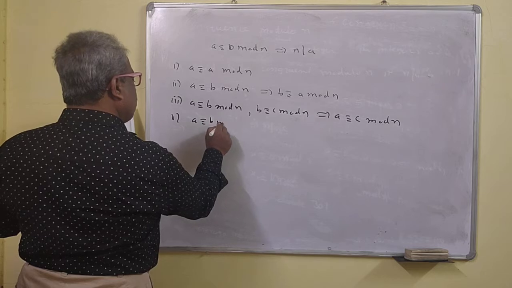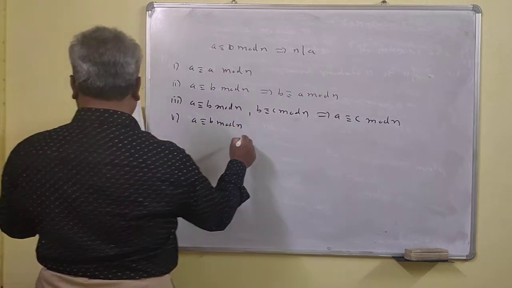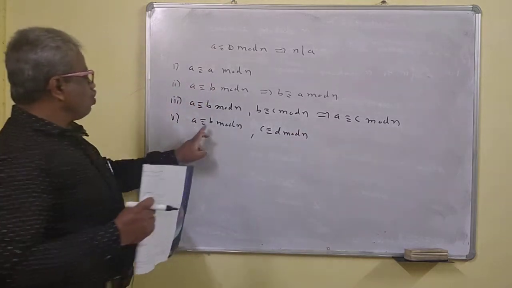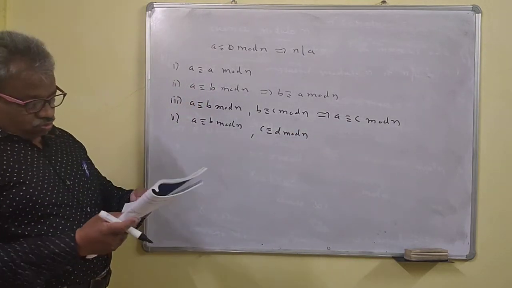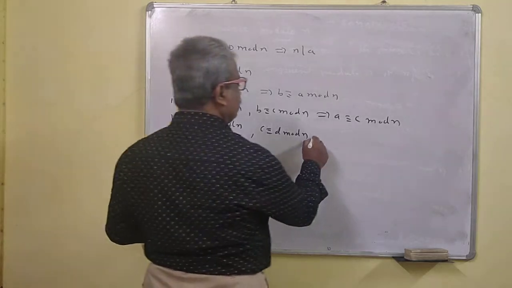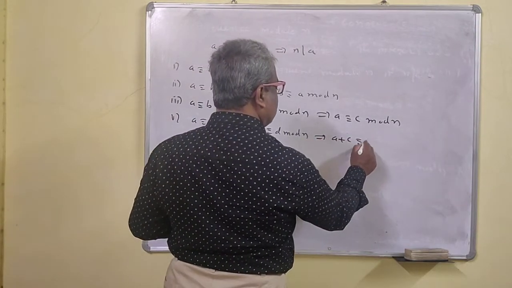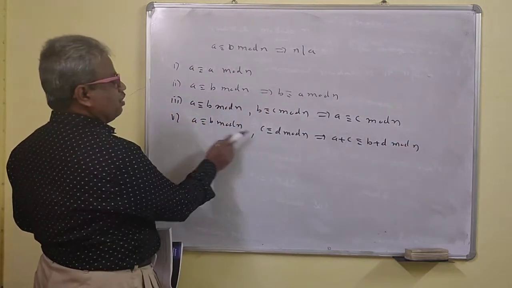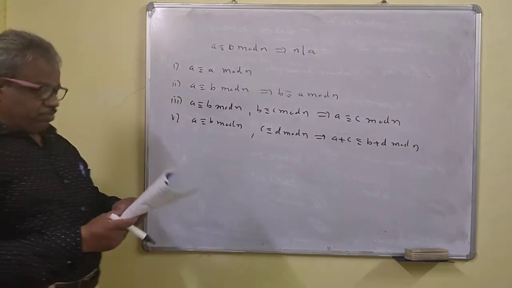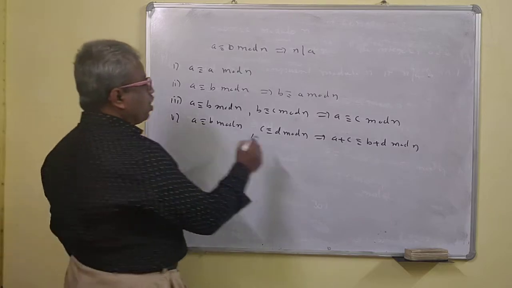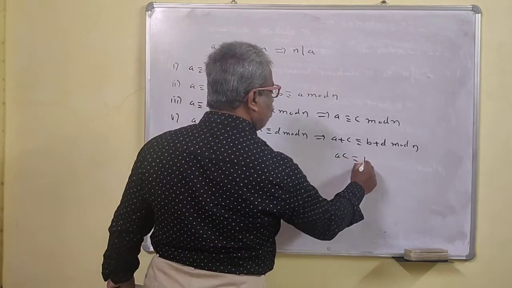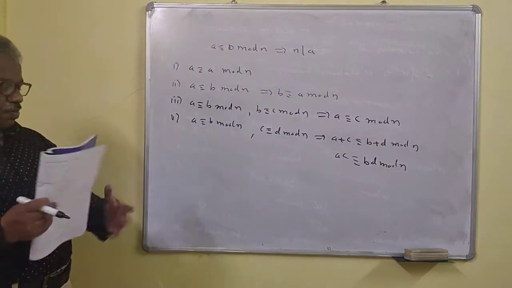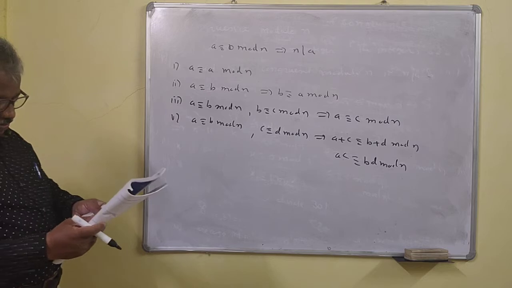Then, if A is congruent to B modulo N, and C is congruent to D modulo N, then this implies that A plus C is congruent to B plus D modulo N. So this is also true. The product also holds: AC is congruent to BD modulo N. So remember this. This is the property of congruence modulo N.